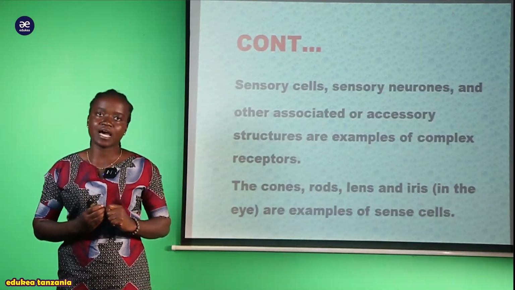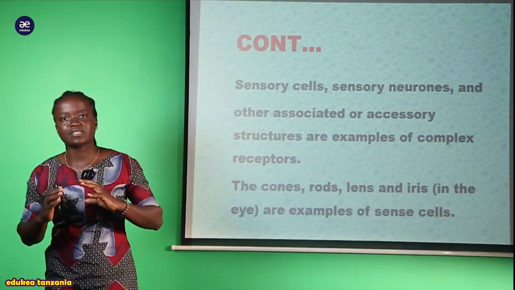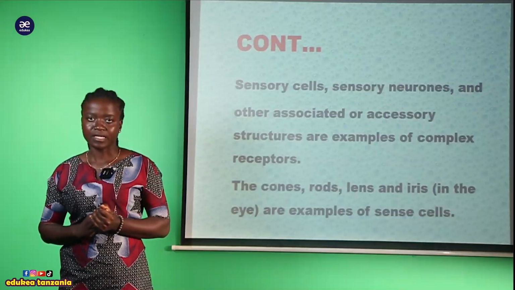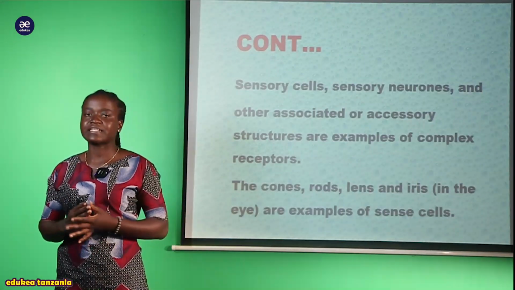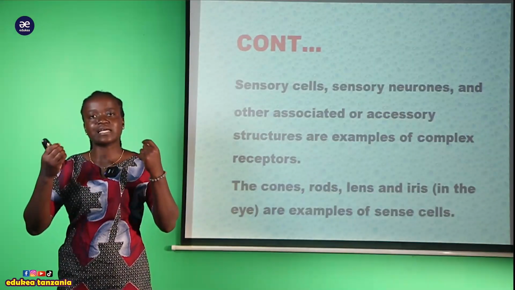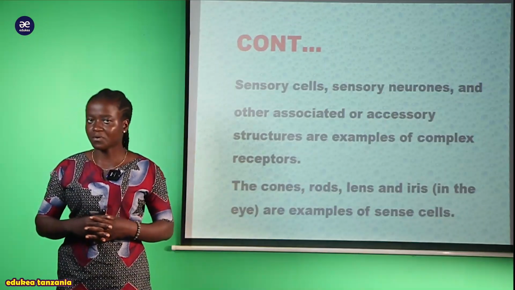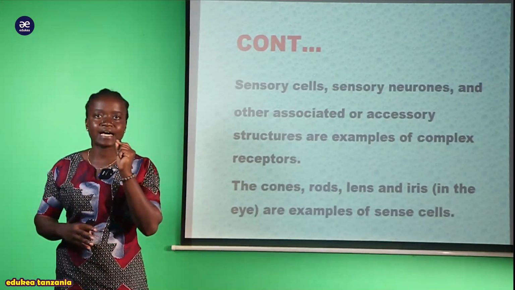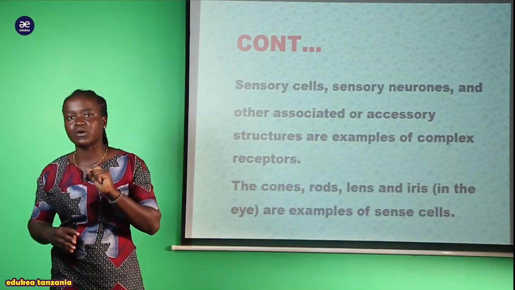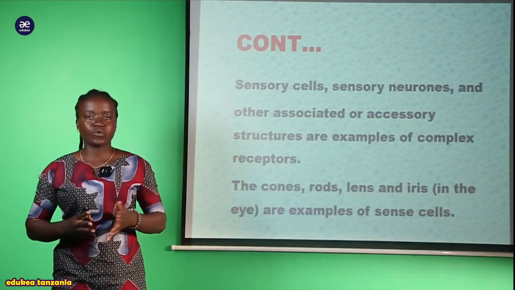But within this complex sensory receptor, now we have seen that the complex sensory receptor consists of all sense organs that are found within the organism. And thereby we finalize by looking at an example. We have seen that a good example, we have eyes. So within the eyes, it comprises a lot of sensory cells that help this eye to perform its functioning properly. So kwenye kila kind of structure or kind of sensory organ or sensory receptor, you have to know one example for each. So it can help you while you are studying.